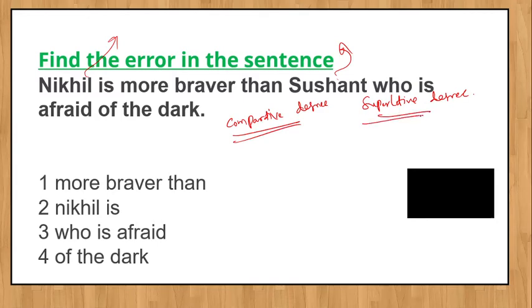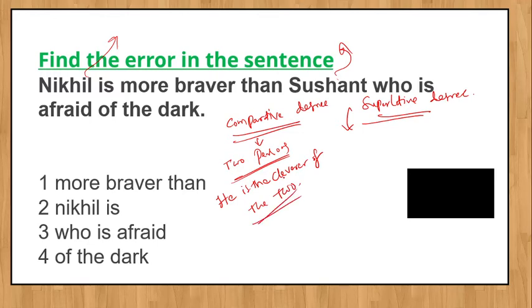Okay, what is comparative degree? Comparative degree is used to compare two persons. To compare two persons. So for more than two persons, you have to use superlative. Here, "he is the cleverer of the two." Because he is talking about two people, he is comparing. So this is the comparative degree.